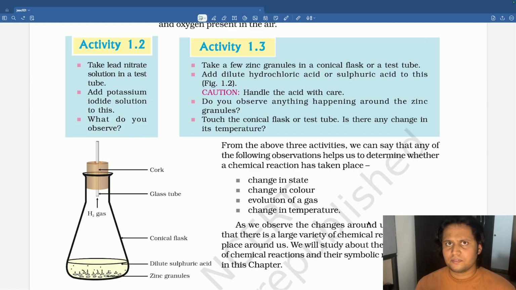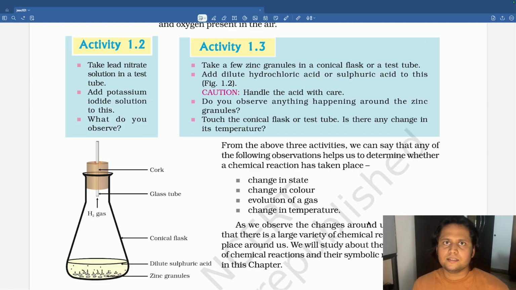We also learned different examples of chemical reactions. One example is the spoilage of milk during summer. It is a chemical reaction. Also, rusting of iron. When you keep it in a humid atmosphere, iron will get rusted, right? So it is also an example of a chemical reaction. Also fermentation of grapes and burning of paper are examples of chemical reactions.